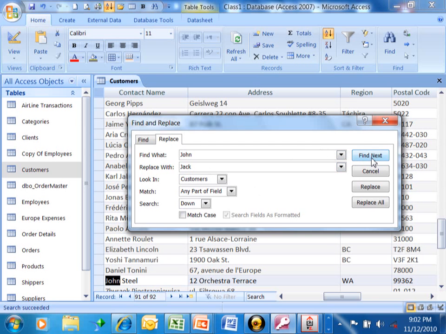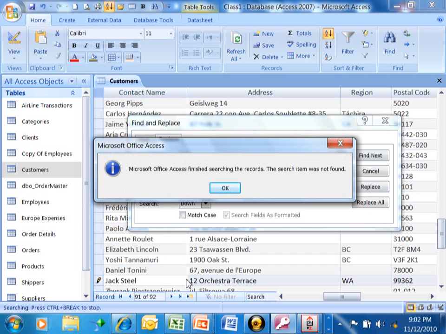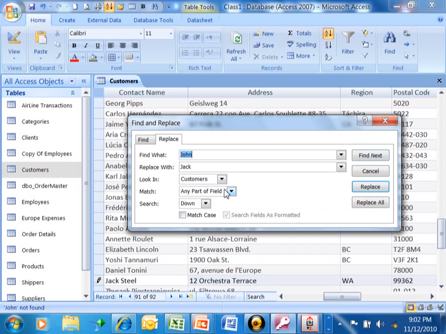So notice how Find Next did not change the other occurrence of the word John. If I picked Replace, it would just change that one and then move on to the next one. If I did a Replace All, of course it would change all of the occurrences of the word John to the word Jack. So let's do a Replace, and now you can see that that record has been updated. I'm going to click on OK.